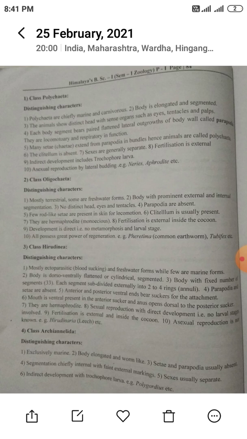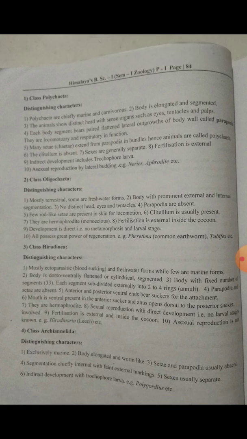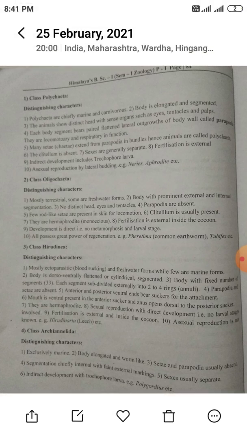Archaeannelida means old class. Segmentation chiefly internal with faint external markings, means it appears faintly externally. Sex is usually separate. Indirect development with trochophore larva. Archaeannelida form trochophore larva. Example: Polygordius, etc.